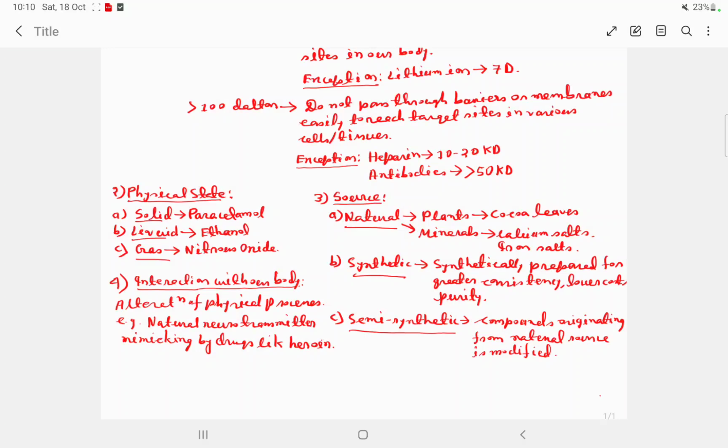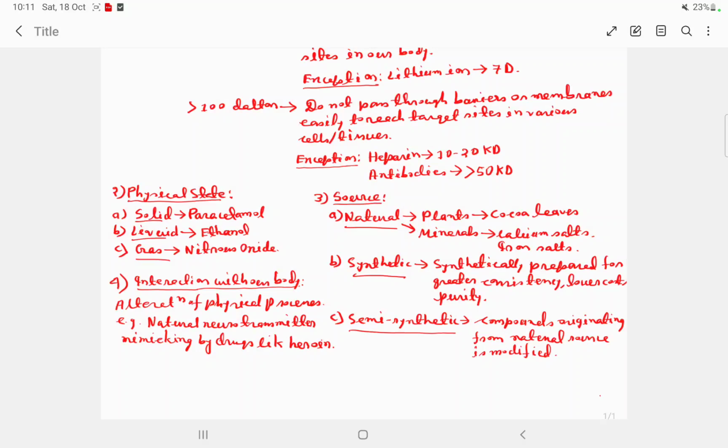Now source. Drugs can be obtained from different sources like natural sources, which are basically obtained from plants, animals or minerals. Examples include coca leaves, which are obtained from plants. Mineral examples include calcium salts, iron salts. They may be synthetic, that is synthetically prepared in the laboratory for their greater consistency, lower cost and purity. Semi-synthetic means they are both. So what is happening here is that the compounds originating from a natural source are modified to either increase their potency or decrease their negative side effects.